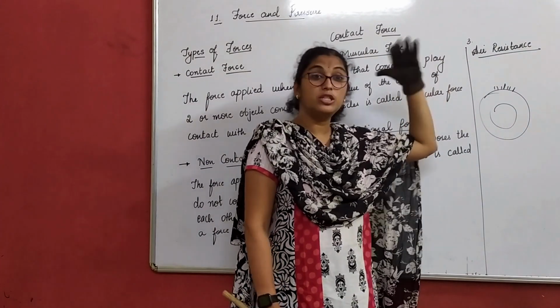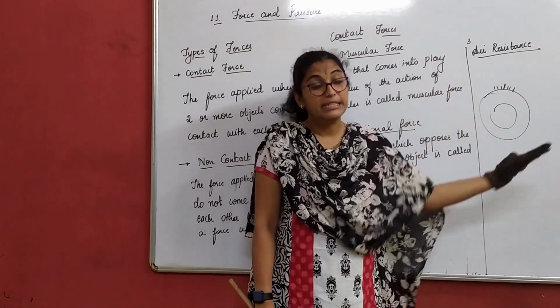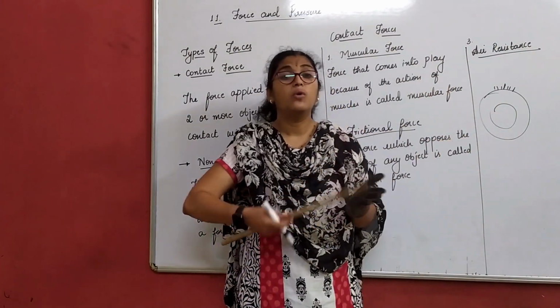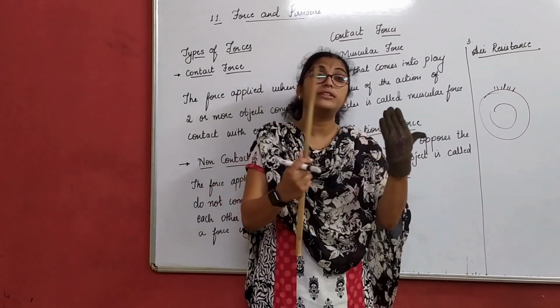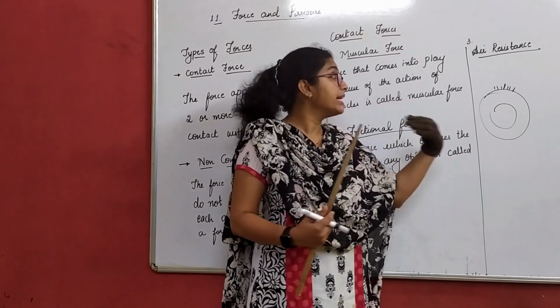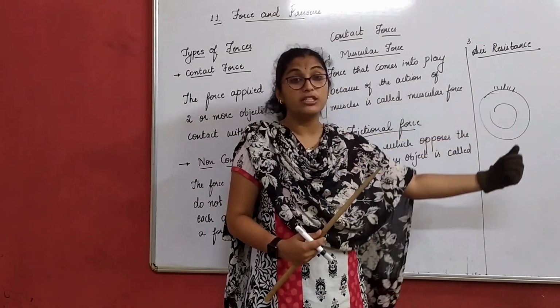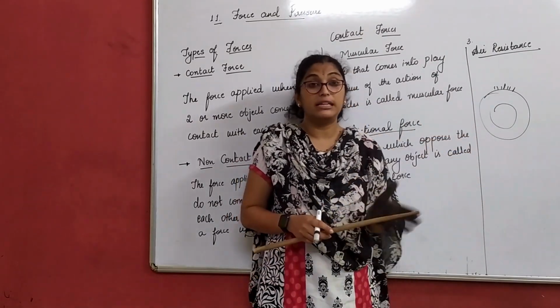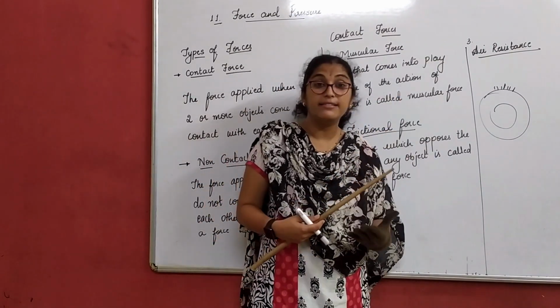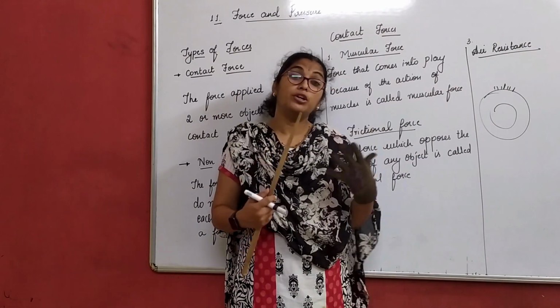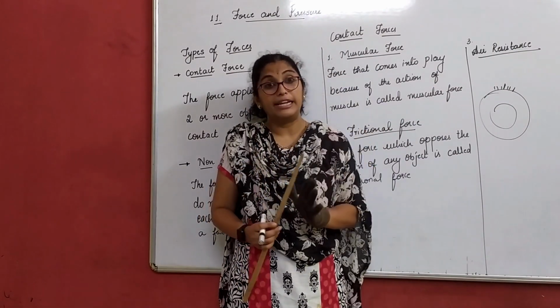Now again about this you will have the details in the next chapter. Now, how should the motion be, or how should the object be? It should have a streamlined body. You will study about this in the next chapter when we study friction. That is how aeroplanes can fly in the sky very easily. Their body also has a streamlined body.